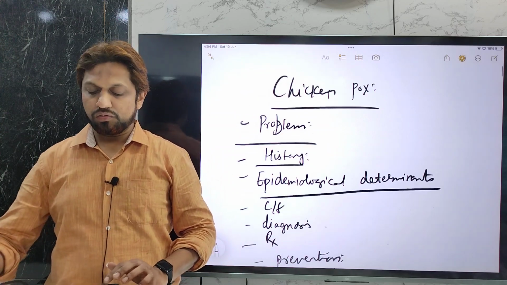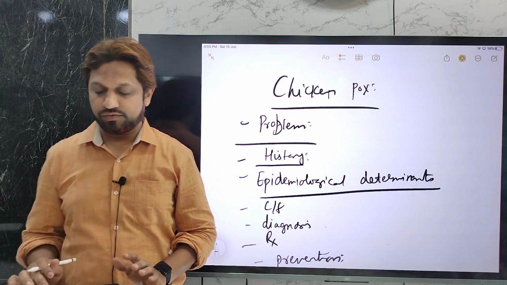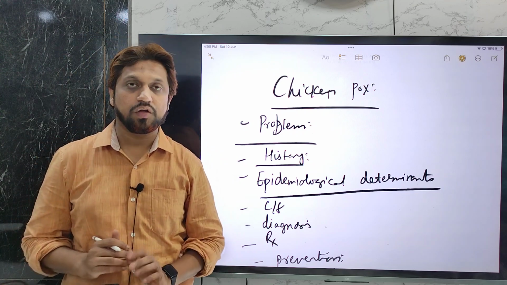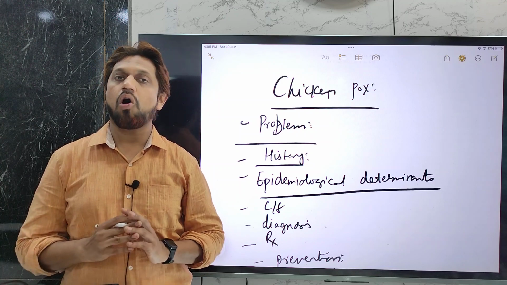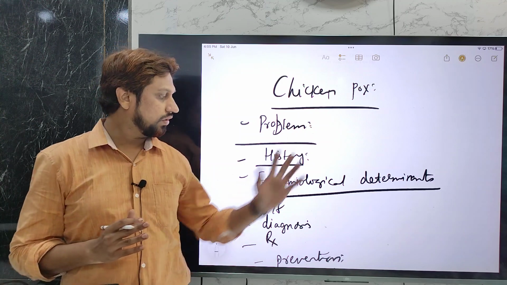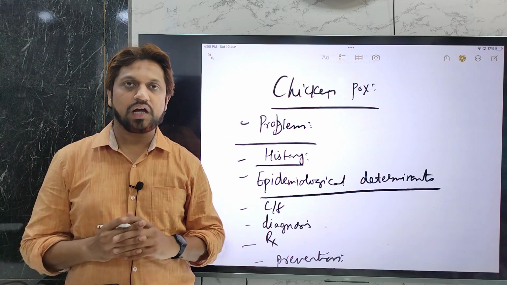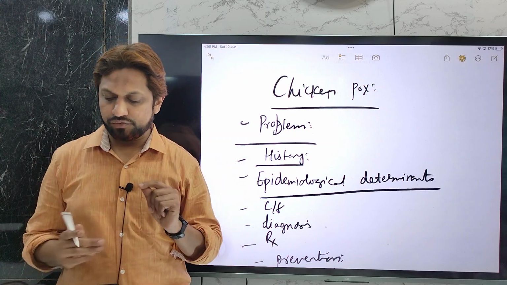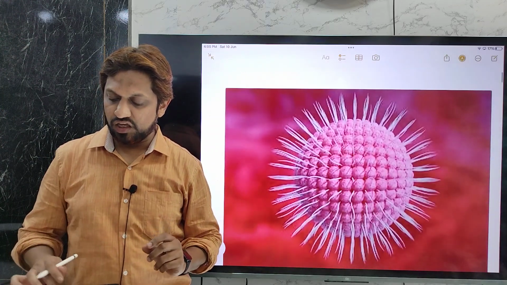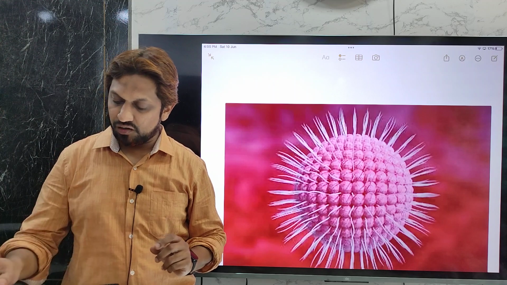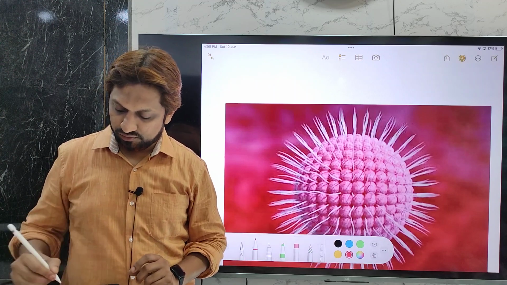Coming to the very important one, the problem statement. How common is the infectious disease chickenpox? If you see the global problem, it is present all over the world. Chickenpox is usually caused by a virus known as varicella zoster virus. So the name of the virus is varicella zoster virus.